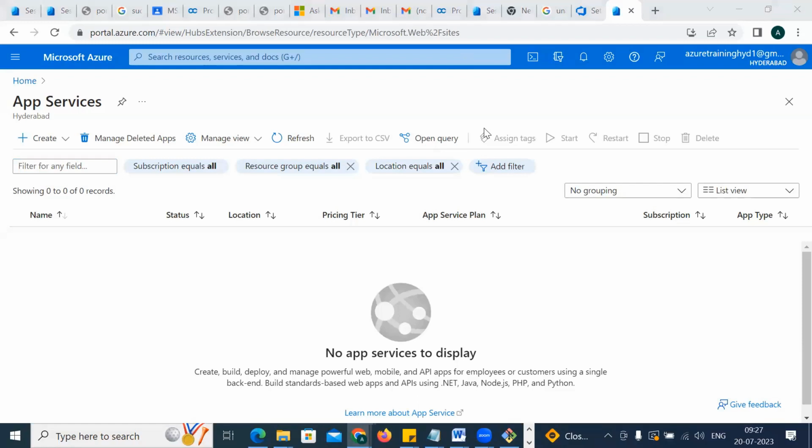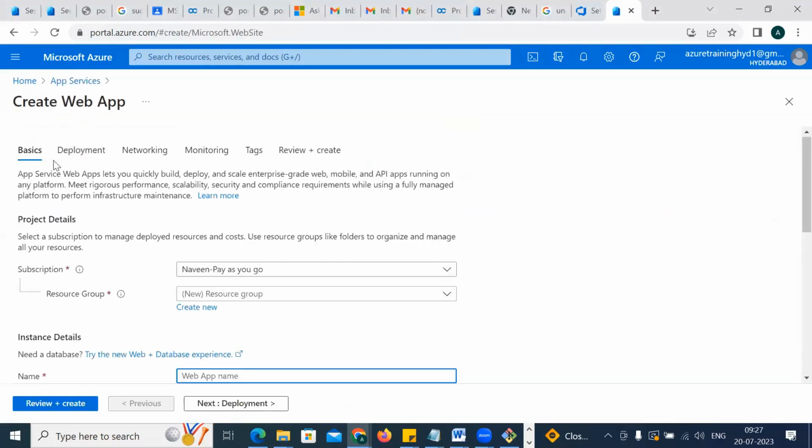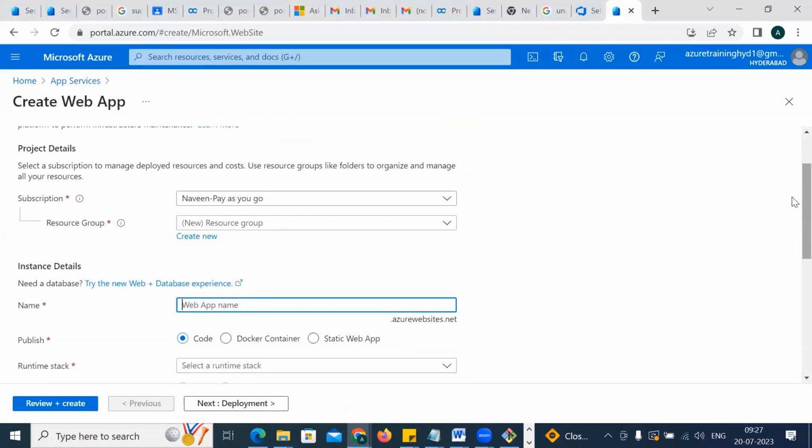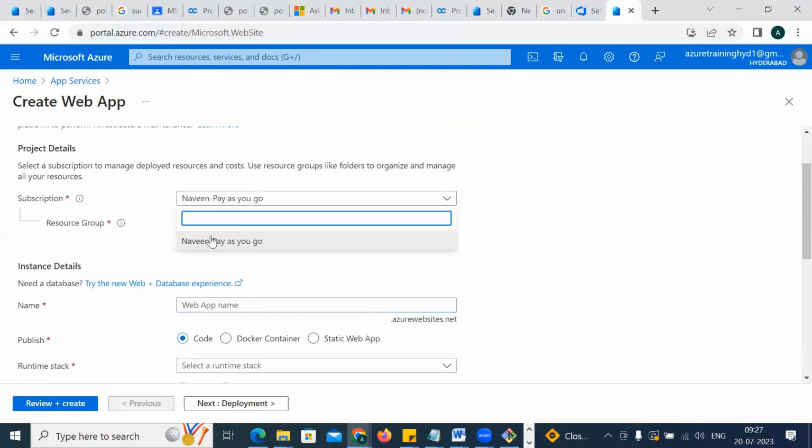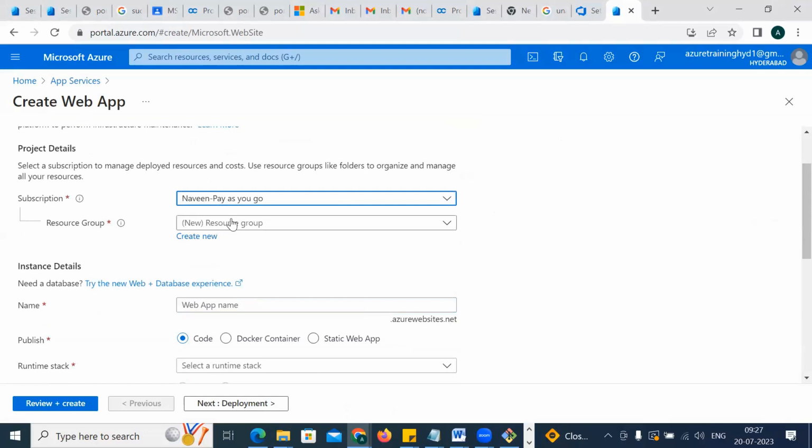Is it better now, Faizan? Just click on create and we have a web app, right? Just click it there, web app. Now you have a view option. You have the option of a subscription. If you have a free trial, go with the free trial, or if you have pay as you go or whatever you have, go with that. Since I have pay as you go, I'm going with this.